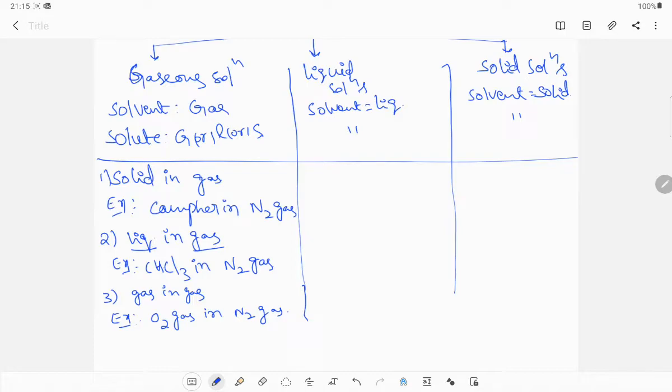Next, in liquid solutions, the solvent must be liquid and the solute may be gas, liquid or solid. The first example, solid in liquid: the best example is glucose in water.